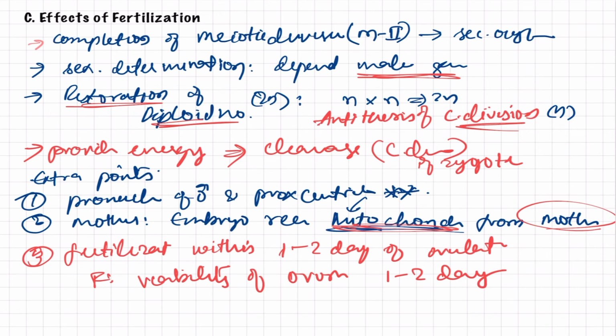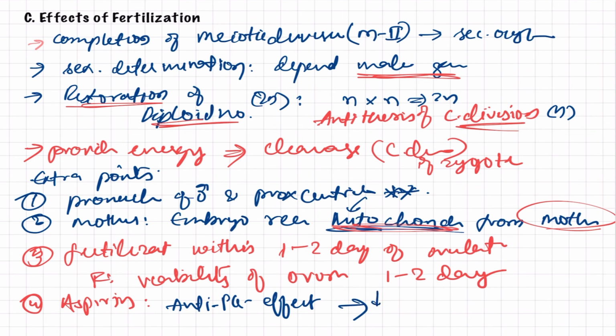And the last important thing is the role of aspirin. Aspirin acts as an anti-prostaglandin. It has anti-prostaglandin effects. So it will decrease sperm transport, because we have learned that prostaglandins have a very important role in the transport of sperm gametes by the process of contraction of the uterus. So it leads to a decrease of fertility.